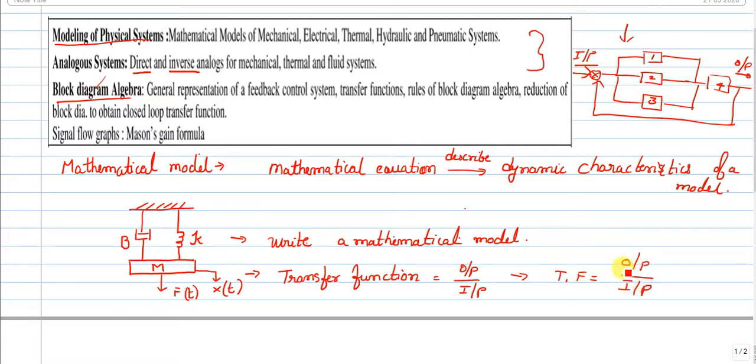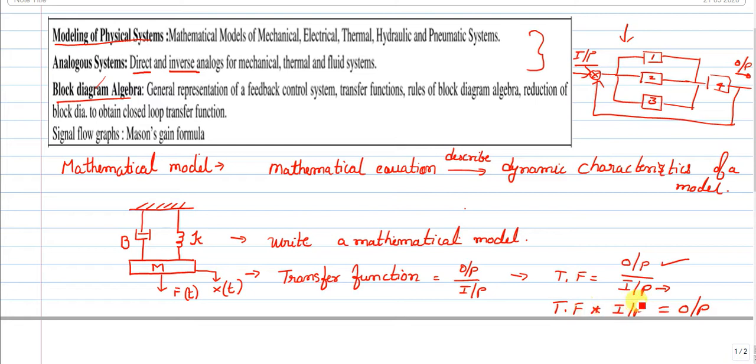So how to do further analysis? You can vary this input, and check the output. How to do that? I will rewrite this transfer function into input, that is equal to output.